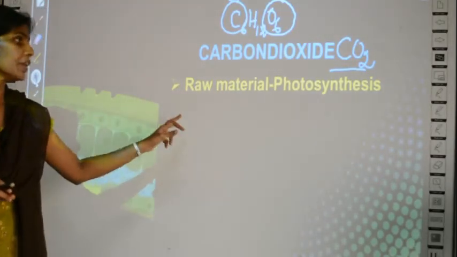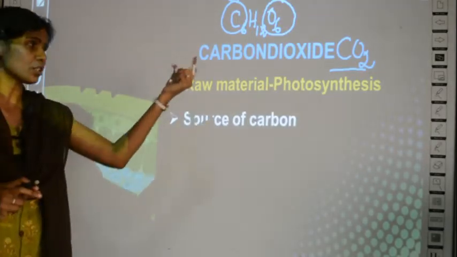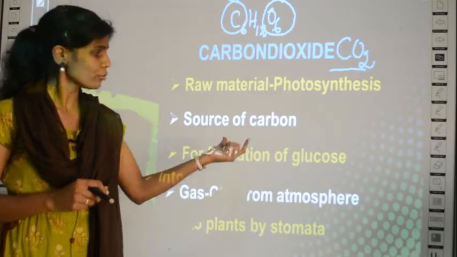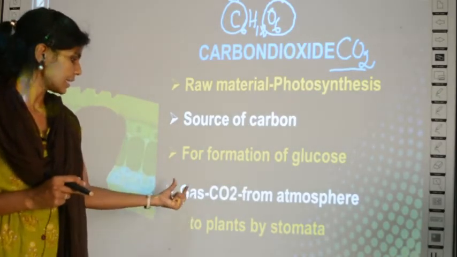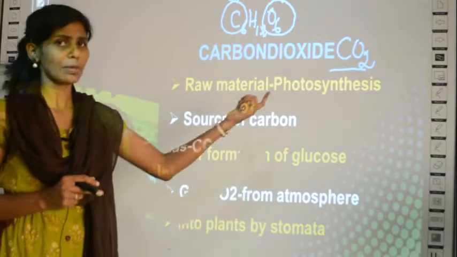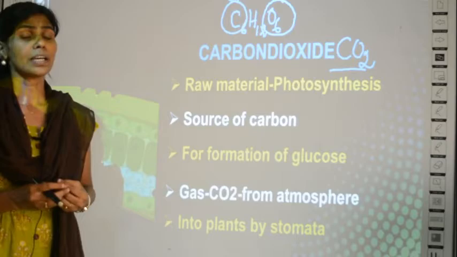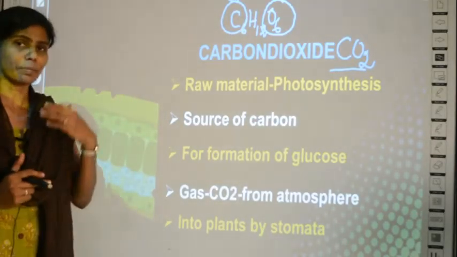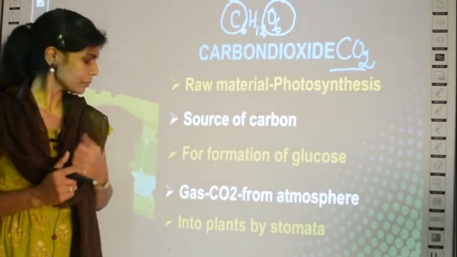That's why it is the main raw material in the process of photosynthesis, because of the presence of carbon and oxygen. So the source of carbon for the formation of glucose is carbon dioxide, and this gas carbon dioxide, actually carbon dioxide is a gas, right. So this gas carbon dioxide, from where it is obtained? It is obtained from the immediate atmosphere. Clear? From the surrounding air, the carbon dioxide gas is obtained by the plants.